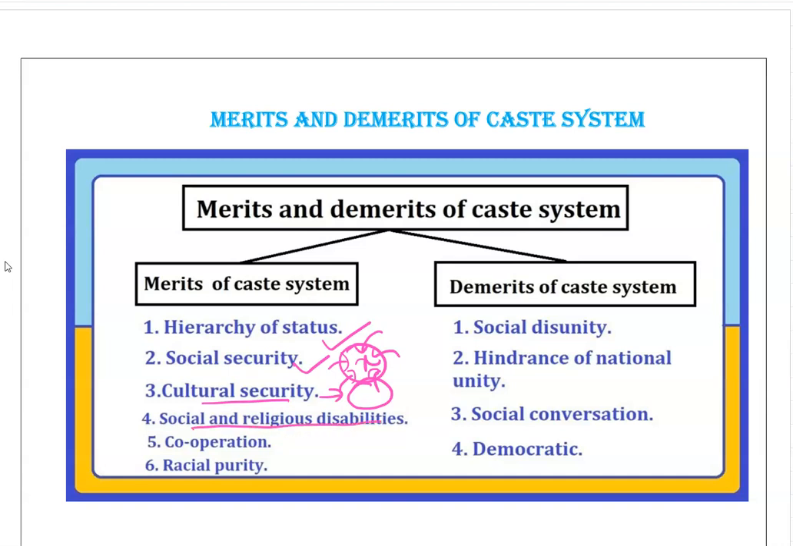Social and religious disabilities. Okay. Cooperation. People from the same category and same caste will cooperate with each other. And they say that it is racial purity.